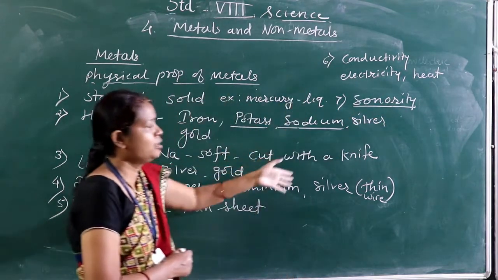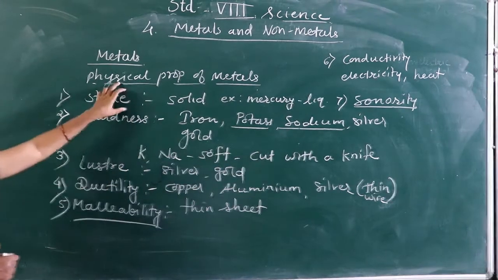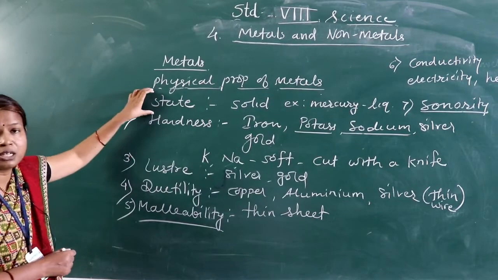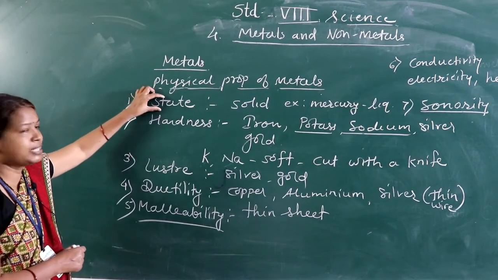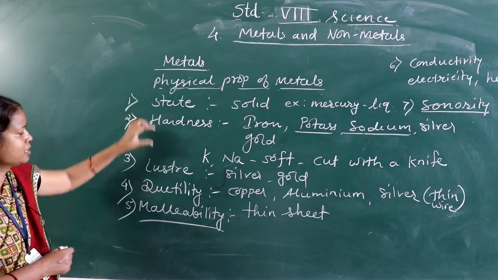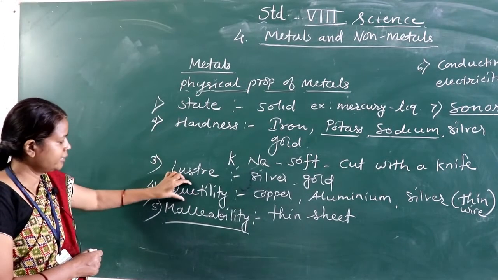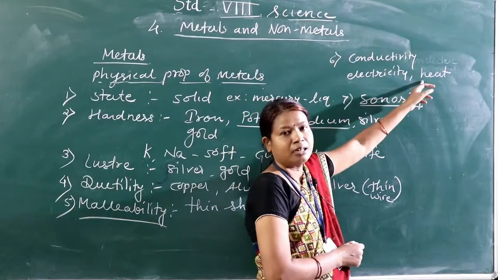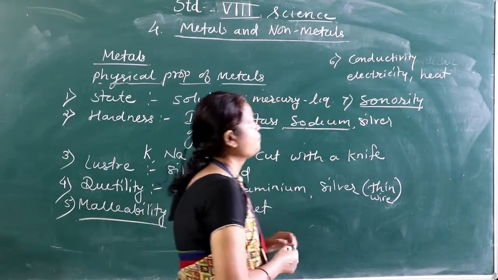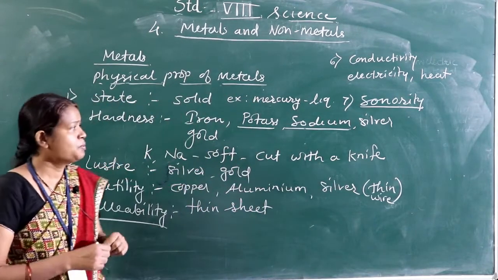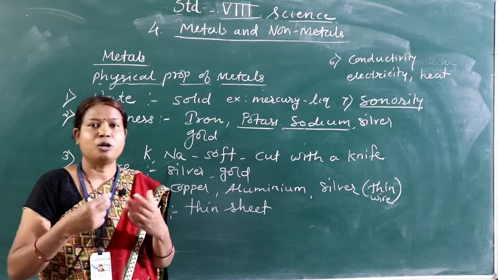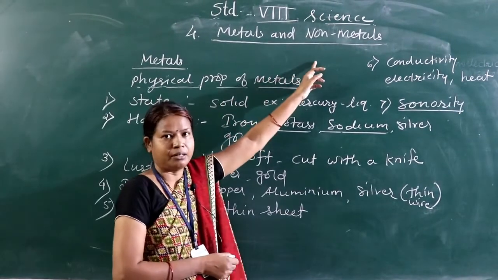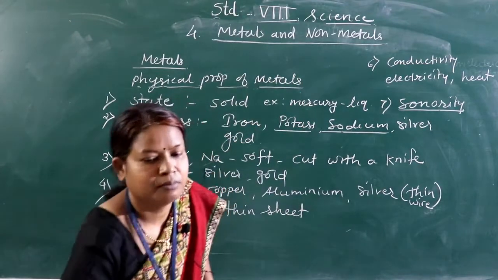These are the only physical properties of the metals. By observing all these properties, that is physical state, hardness, luster, ductility, malleability, electrical and heat conductivity, and sonority, we can say whether the given substance is metal or non-metal.